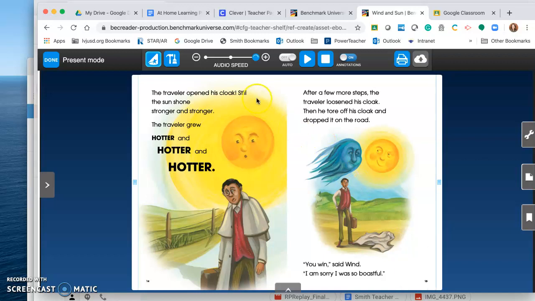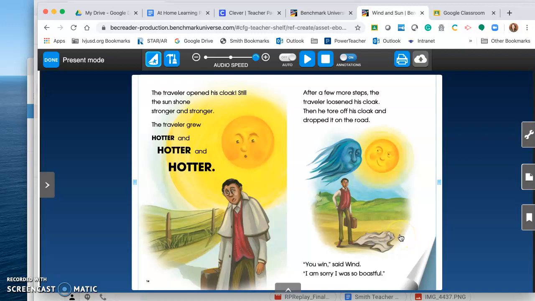The traveler opened his cloak. Still the sun shone stronger and stronger. The traveler grew hotter and hotter and hotter. After a few more steps, the traveler loosened his cloak. Then he tore off his cloak and dropped it on the road. "You win," said Wind. "I am sorry I was so boastful."